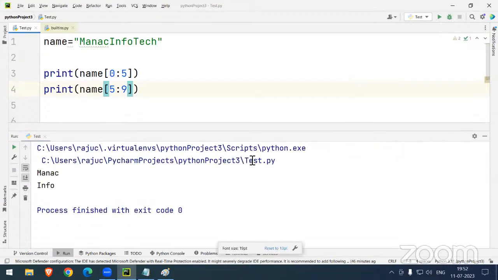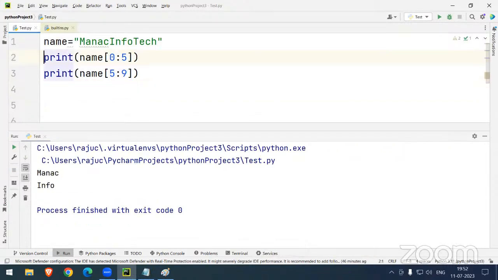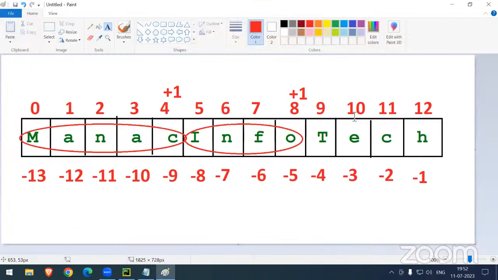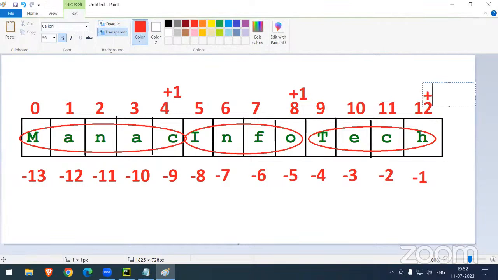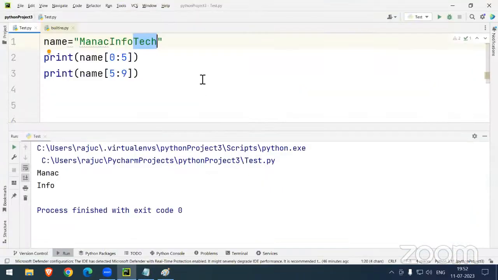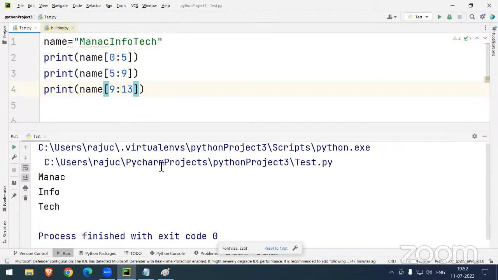You can see info. Sir, I wanted to print only text, TECH. 9 to 12 plus 1. Yes, 9 to 12, 13. Plus 1, 13. Perfect answer. Sir, how am I writing? It starts with 9 to 13. So it's a really perfect answer.